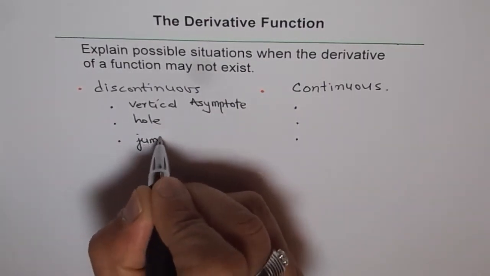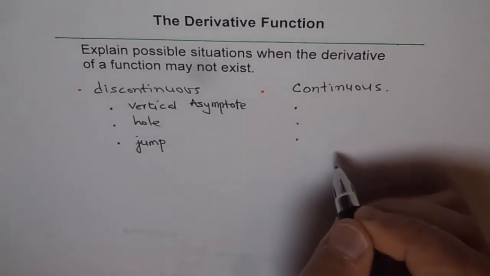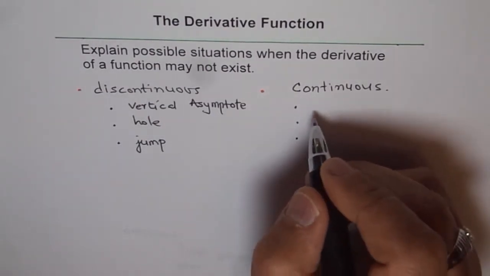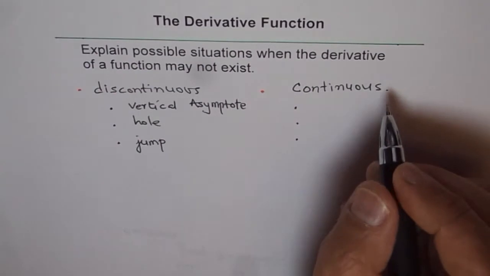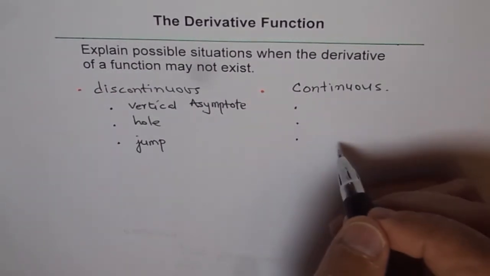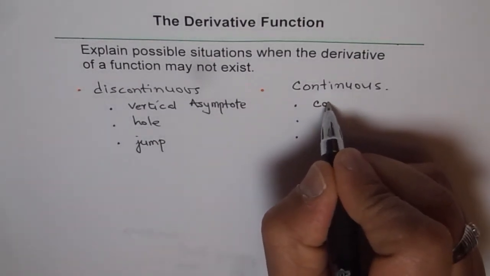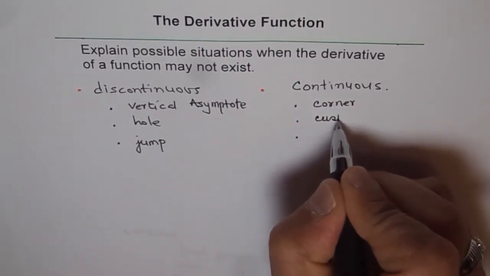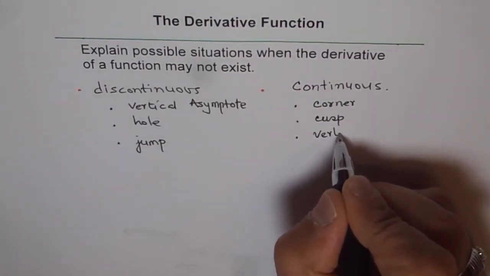So these are the possible discontinuities. And as far as continuous functions are concerned, the possibilities are we have a corner, or we can have a cusp, or we have a vertical tangent, right?